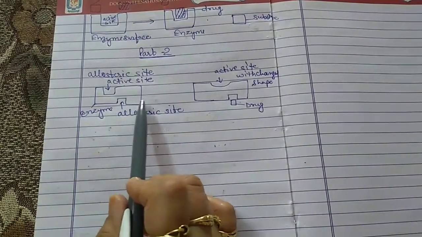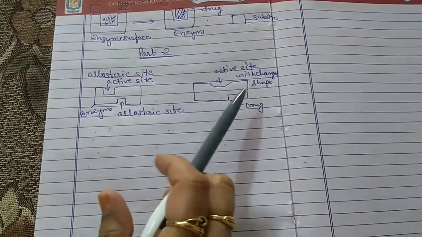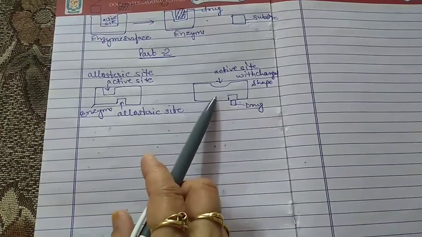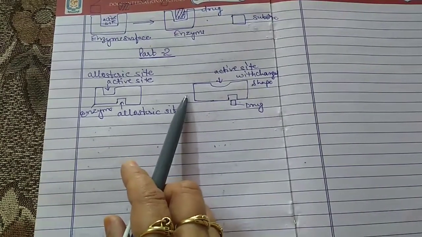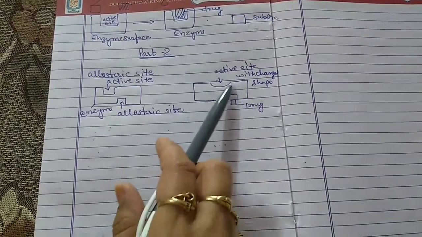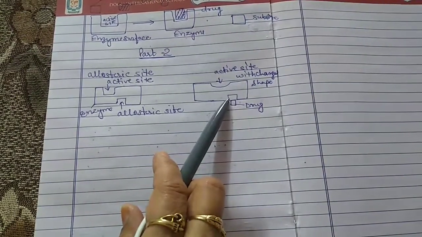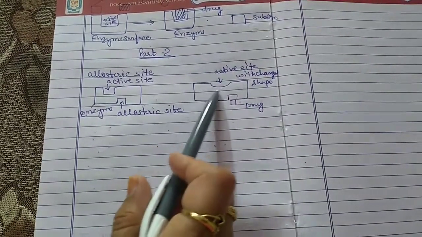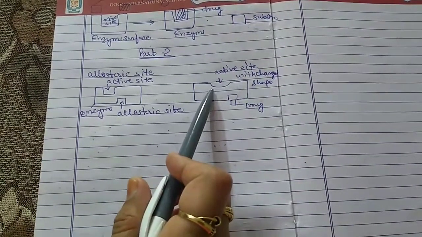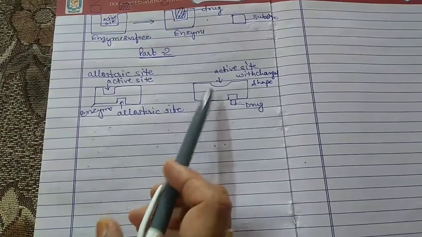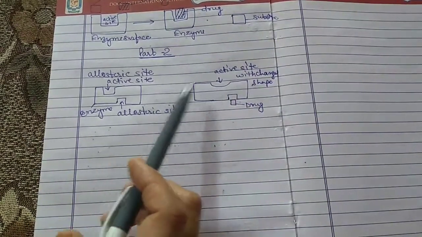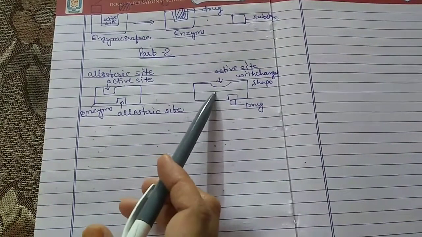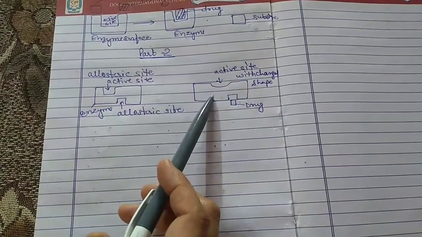So this brings about a change in the shape of the active site, and as a consequence, the substrate is not in a position to form a stable complex. Now when the drug interacts with the allosteric site, the shape of the active site changes, and as a result, the substrate is not able to combine with the enzyme to form a stable complex.